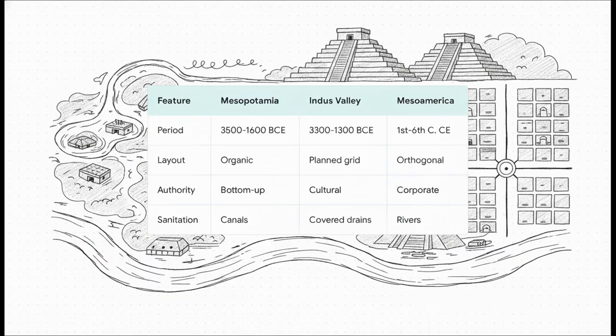Then you look at the Indus Valley, utilizing a highly planned grid system driven primarily by cultural norms. And then there's Teotihuacan in Mesoamerica, featuring an orthogonal grid organized around cosmological principles with corporate neighborhood-based housing. These three totally distinct regions independently solved massive population and environmental challenges through vastly different planning structures.